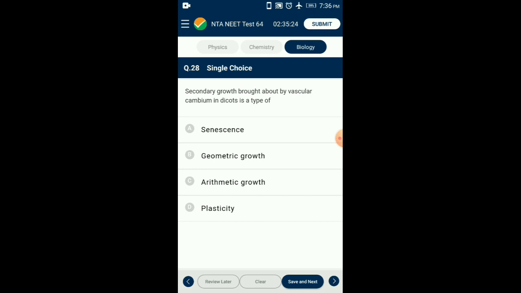Secondary growth brought about by vascular cambium in dicot is a type of? In arithmetic growth, the cell divides giving rise to two daughter cells from which only one daughter cell continues to divide while the other differentiates and matures to become a permanent cell. This kind of growth rate is shown by meristematic cells. Plasticity is the ability of a tissue to form different structures in response to environmental conditions. Senescence is the deterioration phase with respect to aging of a cell or tissue or an organism. So the answer is option C, arithmetic growth.